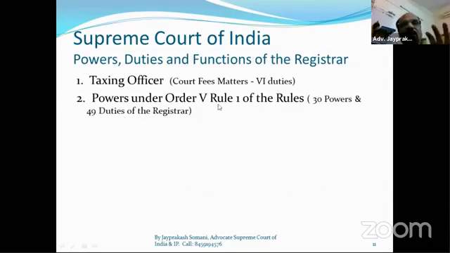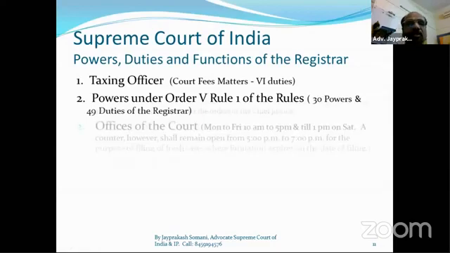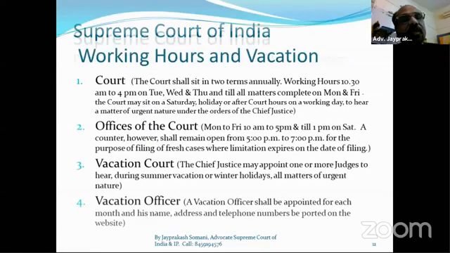And power under Order 5 Rule 1, under this power you will find 30 powers and 49 duties of the registrar. So in the Supreme Court handbook of procedure, you will get this detailed list also. When you are interested to see the powers of the registrar and the powers of the taxing officer, you just go and refer there. That is not the regular routine practice of us as lawyers. That is the practice of our clerks.